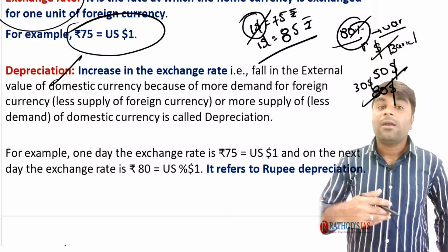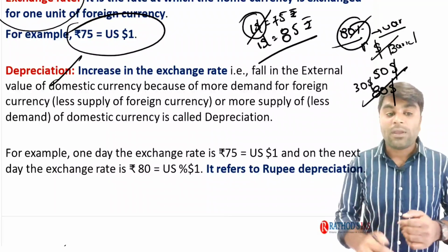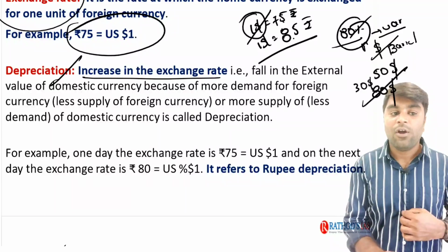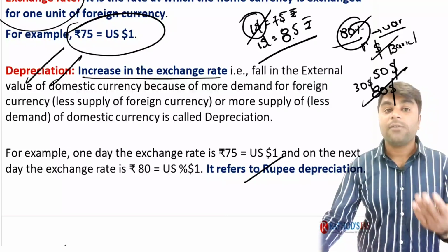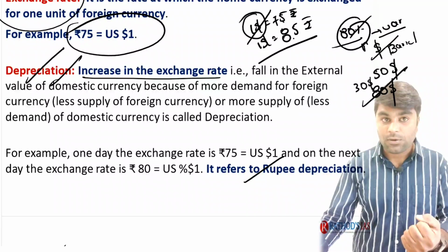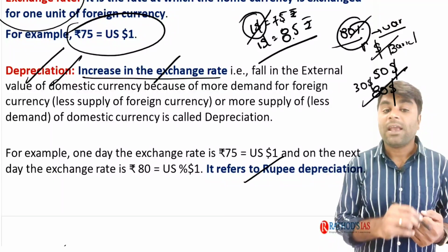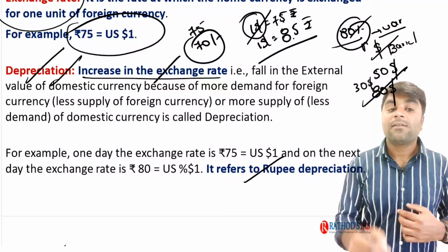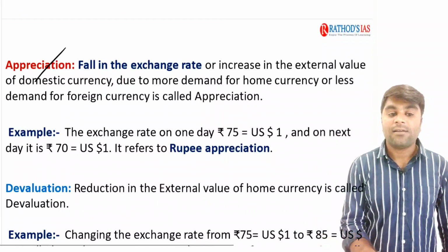So in such a way, on the basis of market demand and supply forces, if the exchange rate increases from 75 to 85, we call it a depreciation. The reverse is the case. If the demand for the dollar falls, the exchange rate automatically decreases. Now the exchange rate is 75 rupees. If the exchange rate decreases to 70 rupees, this is called a decrease in the exchange rate. We call it appreciation.